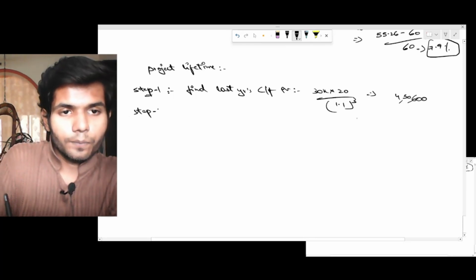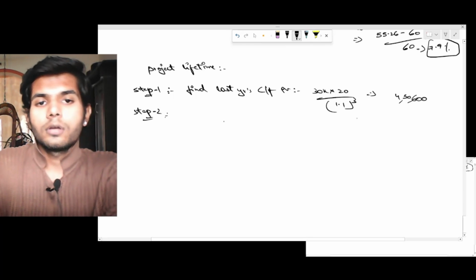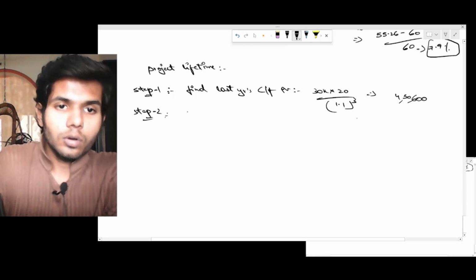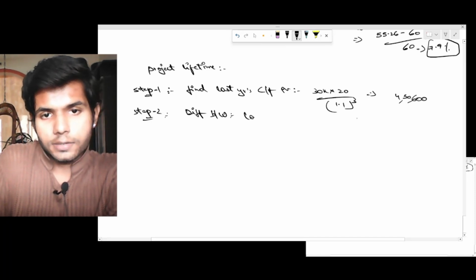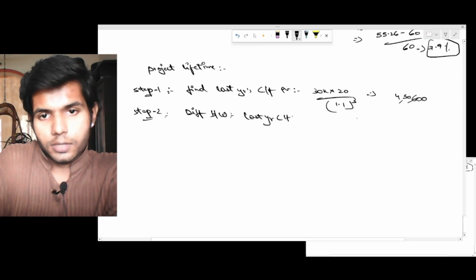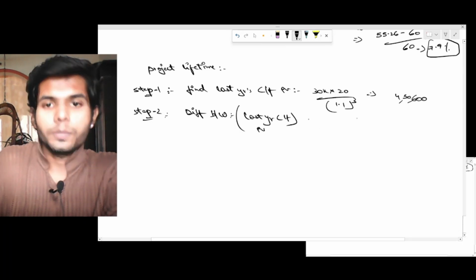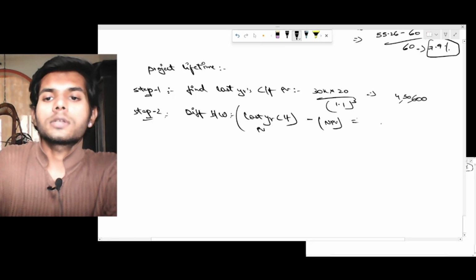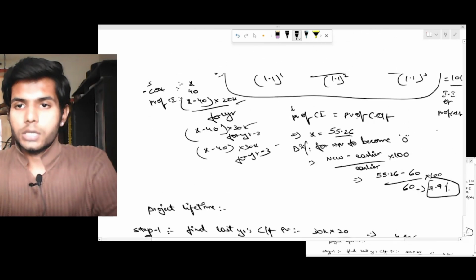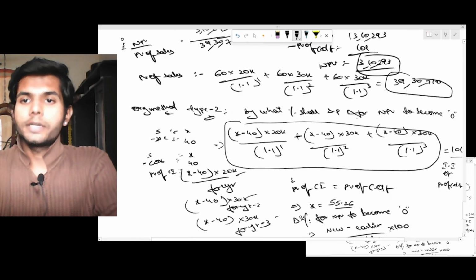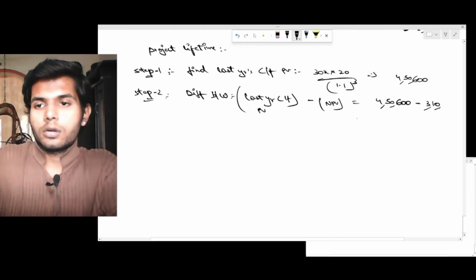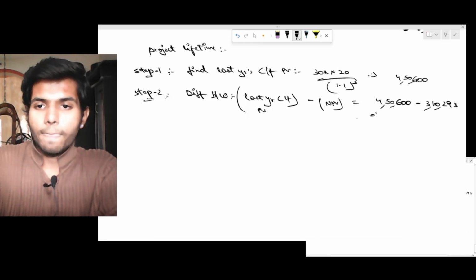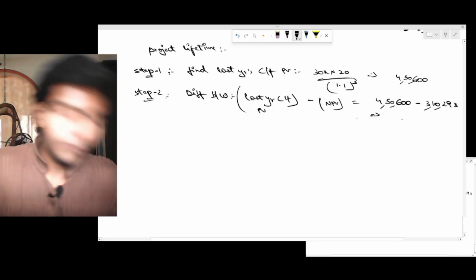Step 2. Since we found the last year cash flow PV, now the difference between last year cash flow PV minus NPV. What is the last year cash flow PV? It is 450,600 minus NPV. It was 390,310,293. How much is this? 140,307. This is the difference.